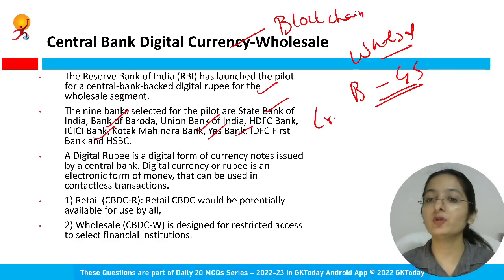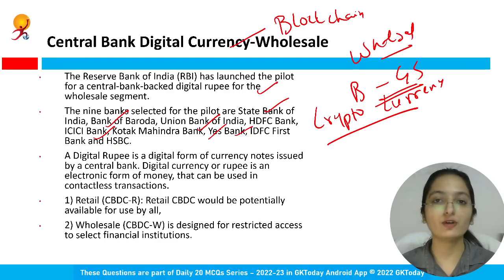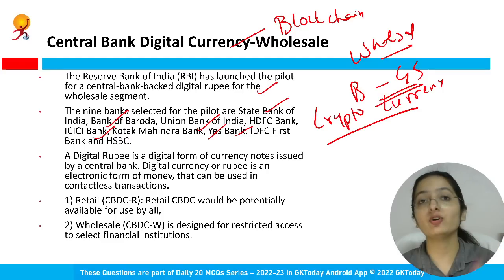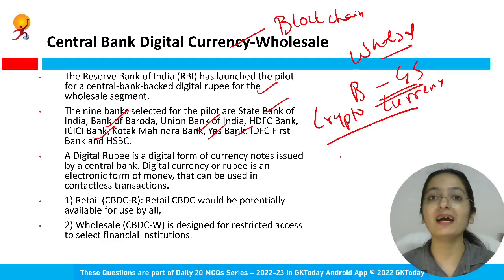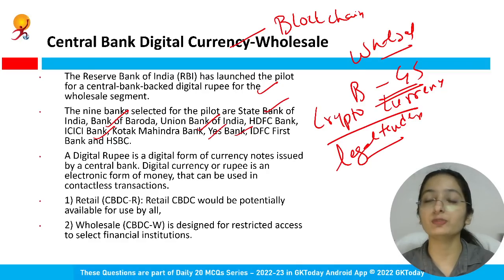Then what about cryptocurrency? See, the idea is taken from there only, right? It is inspired directly from Bitcoin. But Bitcoin, the cryptocurrency, is not backed by RBI. It is not legal tender, right? So this is legal tender where RBI has the control, government of India has the control, they can have a proper check of it.